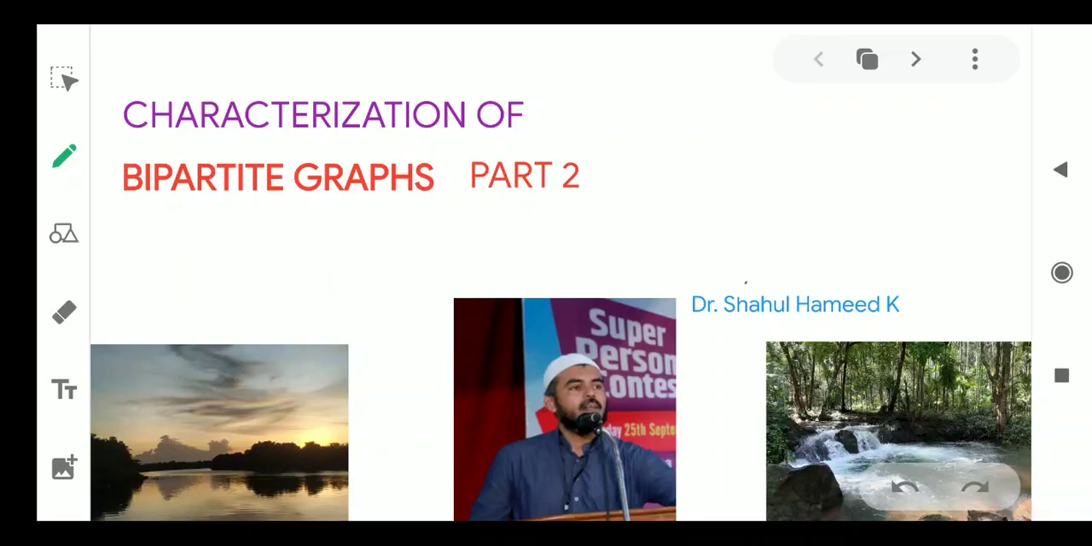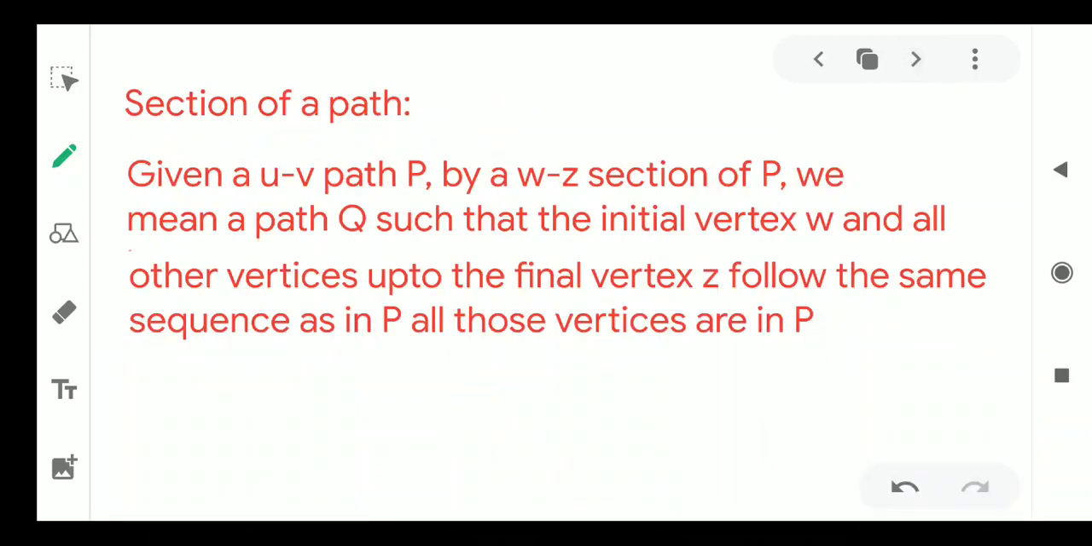We have already seen if G is bipartite, every cycle in G is even. No odd cycles will be present there. Now, before proving the converse, I require two definitions. One is section of a path. What do we mean by section of a path?